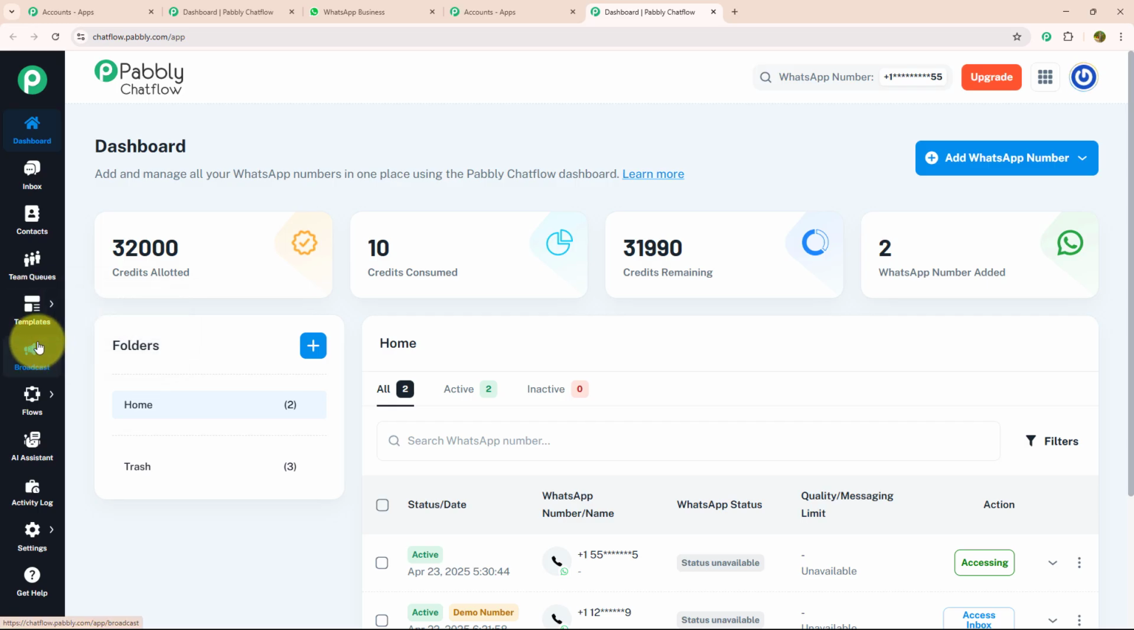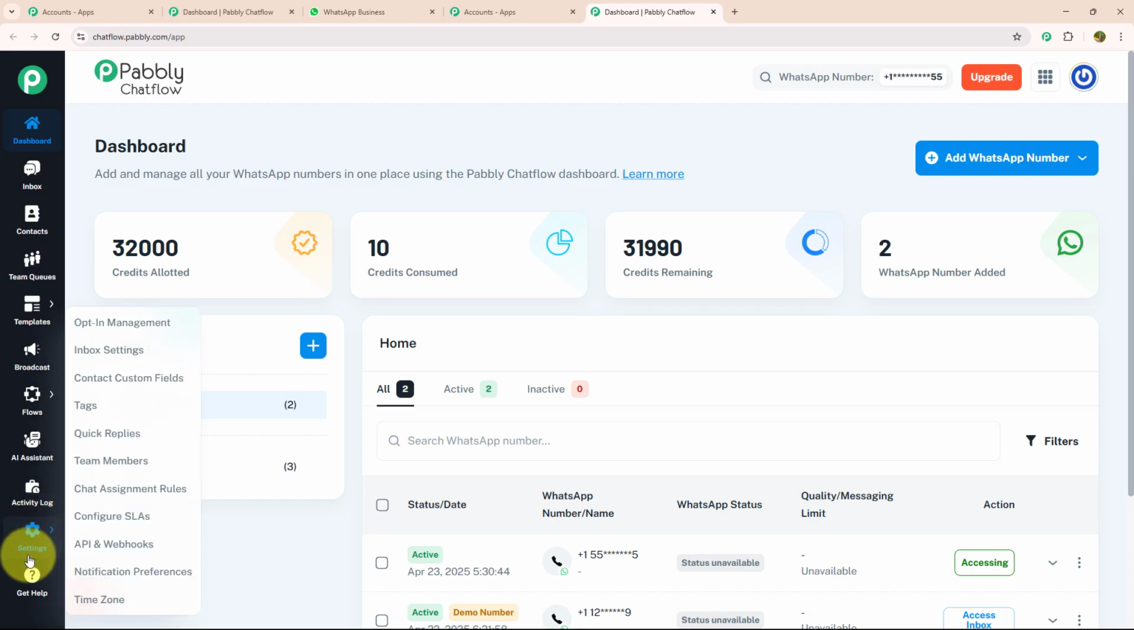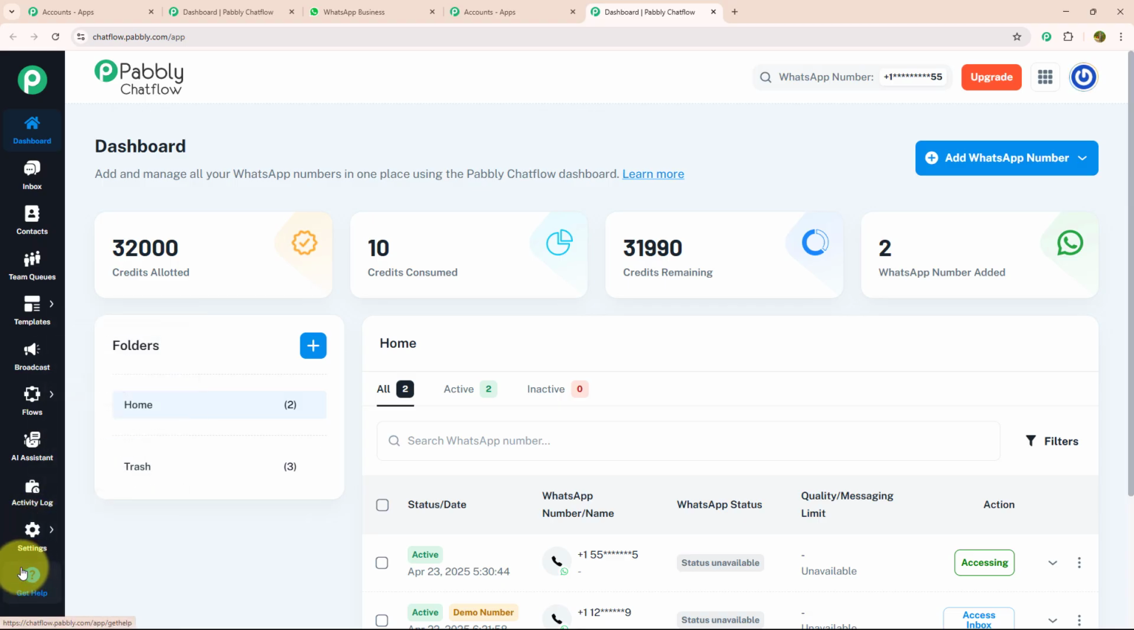Below that, we have the broadcast section where you can send mass messages to a bulk of customers using a customized template. After that, we have Flow, which is a powerful tool on Pabbly Chatflow to create chatbots. Below that, we have AI Assistant, Activity Log, Setting and Get Help. If you want to know each feature individually, we have linked a separate video for that in the description box.